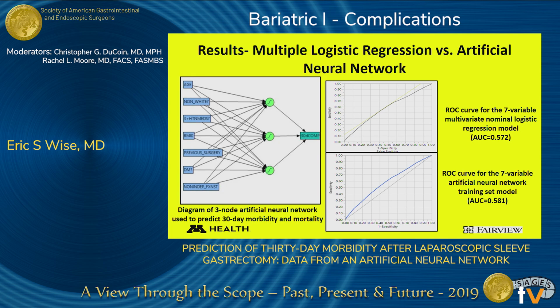And I haven't shown the ROC curve here, but this is the ROC curve from the 80% training set. The 20% internal validation set actually had an area under the curve of 0.582.